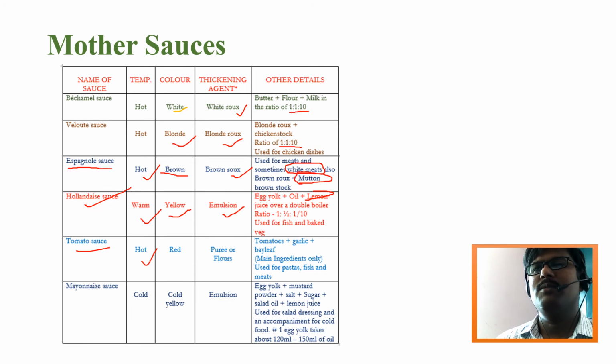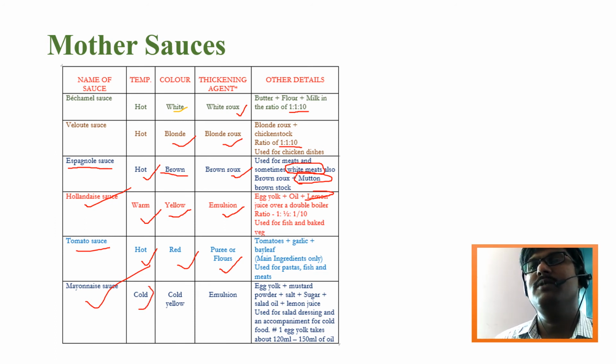The color of tomato sauce is red. The thickening agent we use for tomato sauce is a puree of the tomato. Sometimes we add some flour to thicken that sauce. Tomatoes, garlic, and bay leaf are the basic ingredients to prepare tomato sauce, and it is used for pasta dishes, fish dishes, and meats. Nowadays, commercially, any hot spiced baking products use tomato sauces.